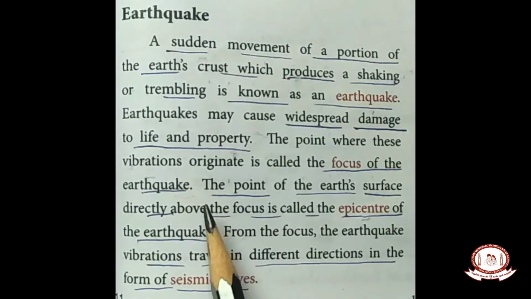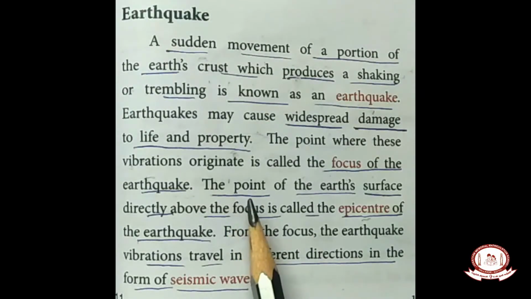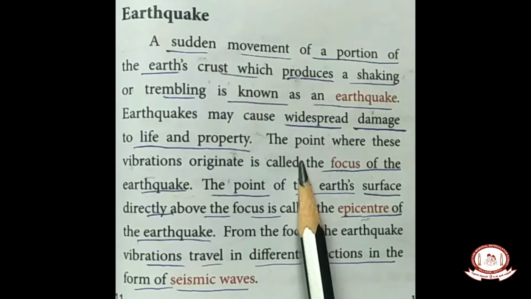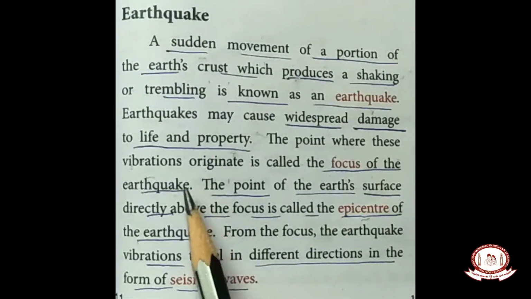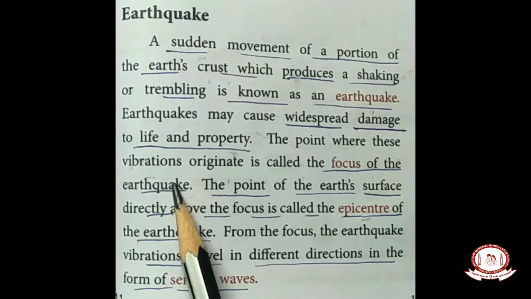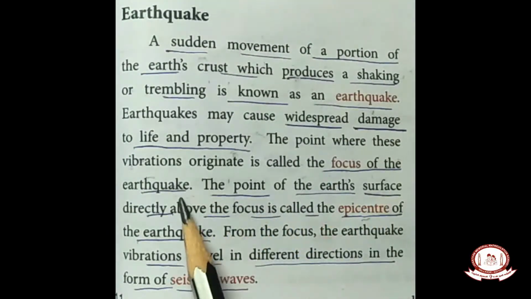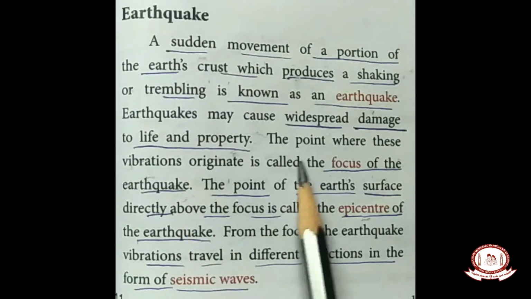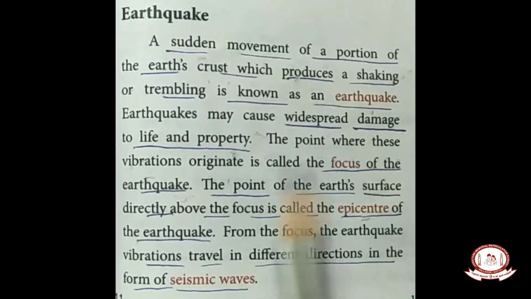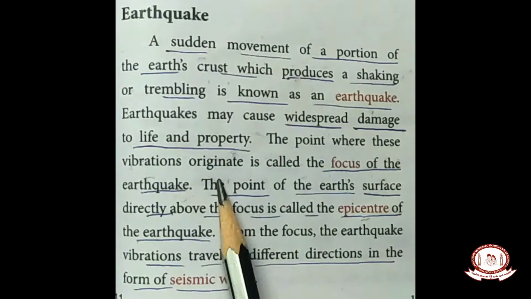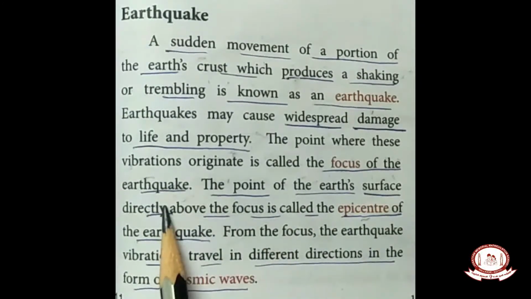Children, suppose you are drawing a circle of 3 centimeters. Then you should have the main point. With that, you draw one arc of 3 centimeters. Like that, the point where these vibrations, meaning shaking, originate is called the focus of the earthquake. Do you understand, children? The point where these vibrations originate is called the focus of the earthquake.